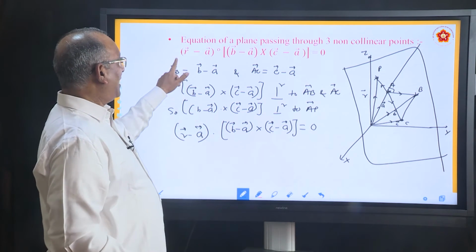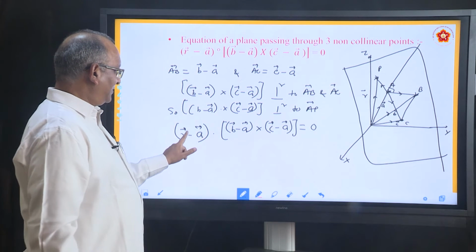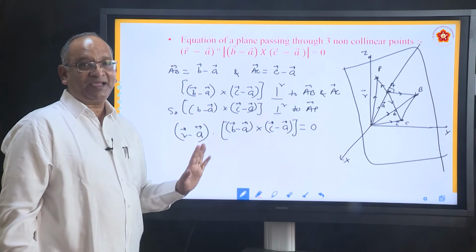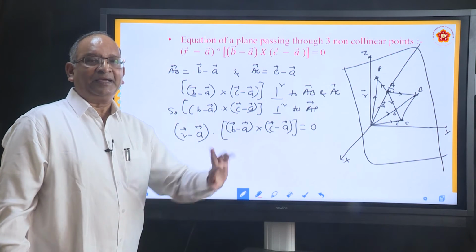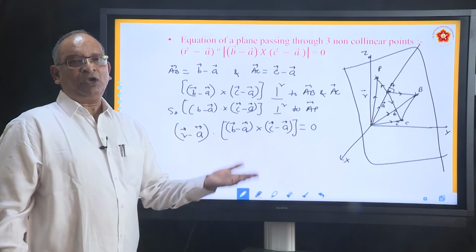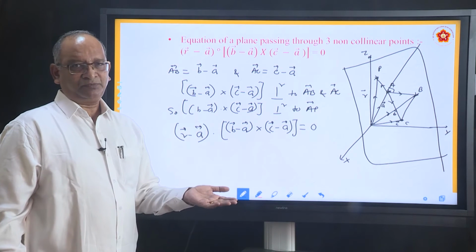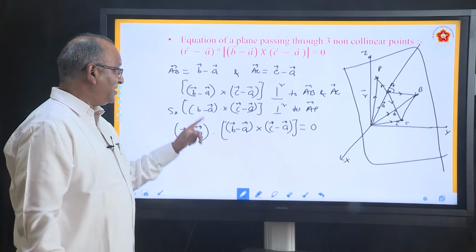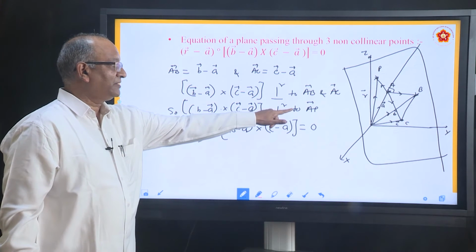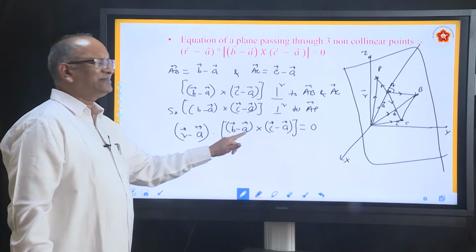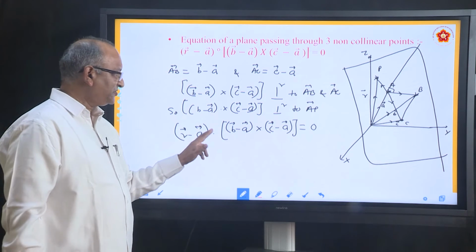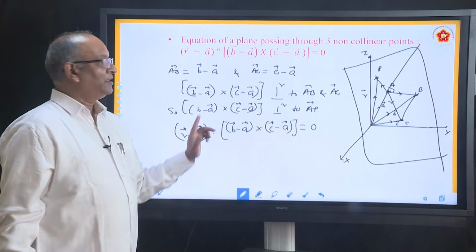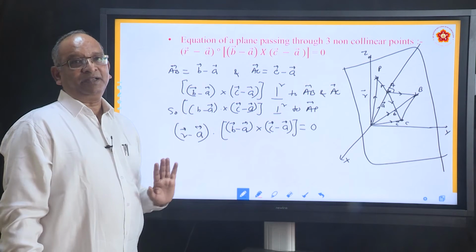Check. See, this R minus A can be written in the front, it can be written after. Why? Because A dot B is equal to B dot A. Dot product is commutative. You might be wondering, we are talking about perpendicular to that, why should we write it here? Because this is convenient to write. Otherwise you can say this dot R minus A equal to 0, both are same. This is what he asked us to derive.